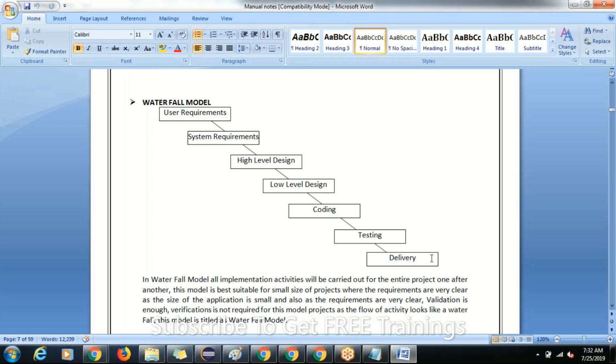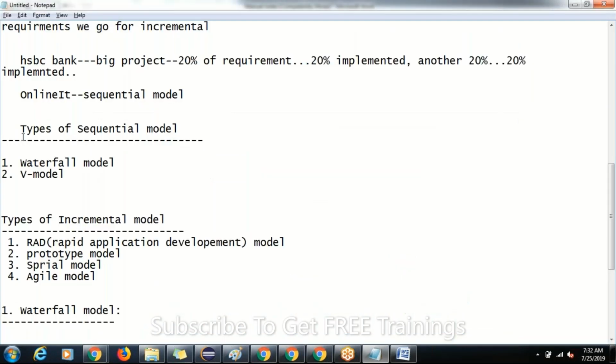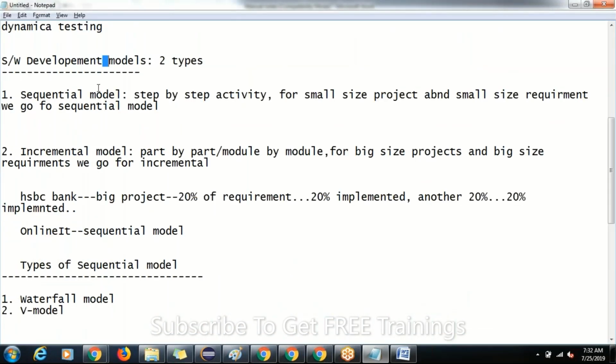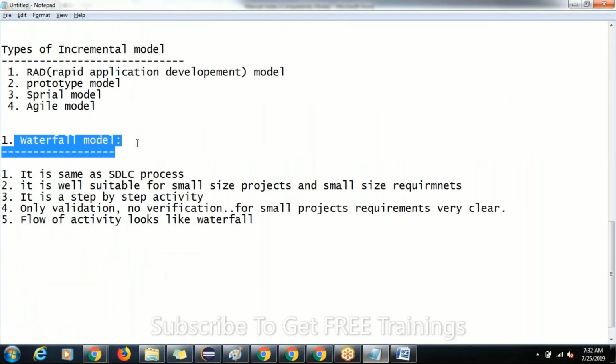What are they? Sequential and incremental model. And under the sequential model, we have two types: waterfall model and V model. Up to now we have discussed only one model, that is the waterfall model. So let me tell you the points of the waterfall model one by one.